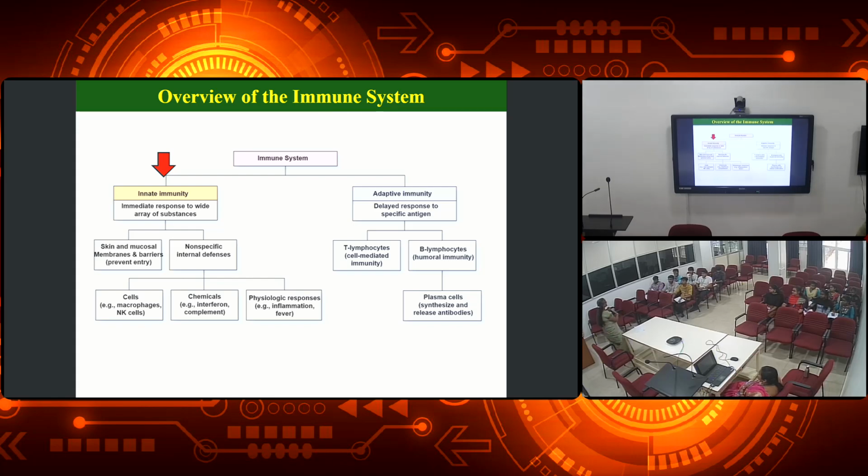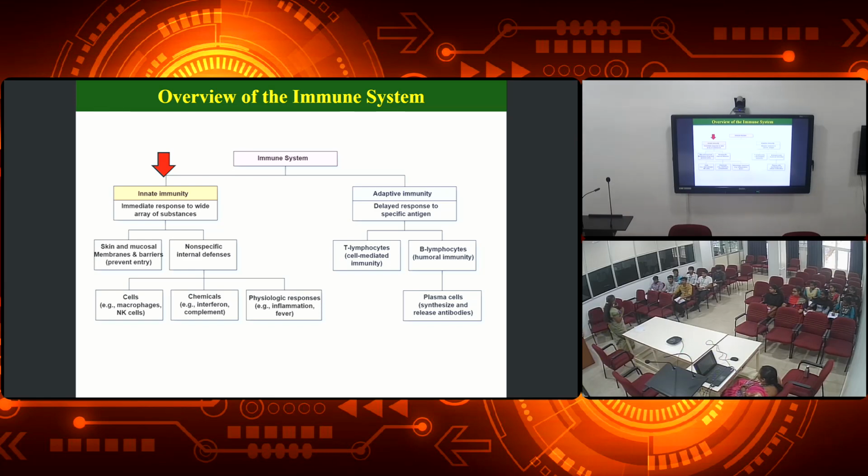So what does it mean? We say that as an allergy, right? Some unwanted thing has happened in our body, so our immune system is responding to that. That's why we get the immediate response, right? Sometimes we get itching in our nose and so on. You could have noticed that, right? So innate immunity is nothing but the immediate response to a wide array of substances.